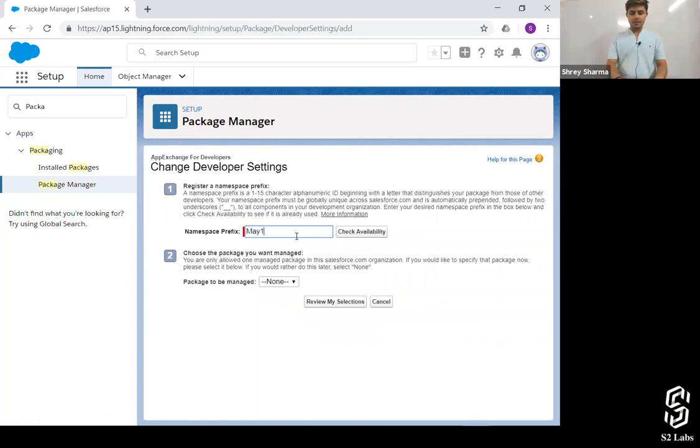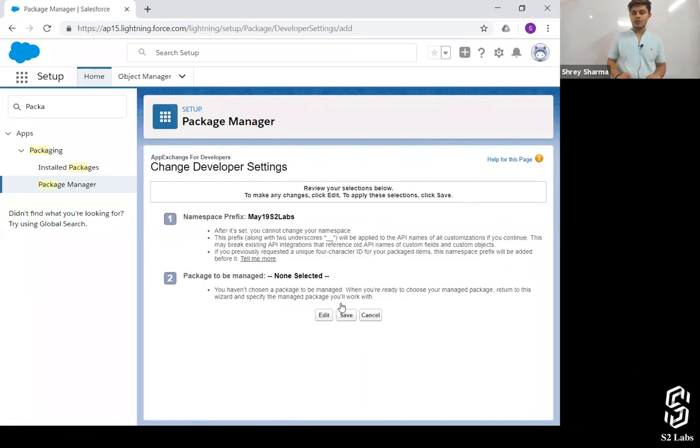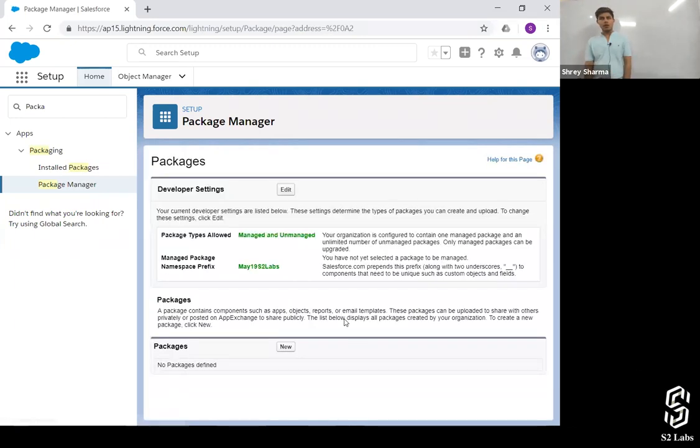Namespace prefix. So let's make it MainID S2 Labs, right? And check availability. By the way, across all Salesforce organizations, irrespective of the number of organizations that Salesforce has got, the namespace should be unique across all of them, right? So this is available. That's it. The package that you want to manage, leave it. Review my selection. MainID S2 Labs is the namespace prefix now, and save it. Now all the classes, all the code, and all the configuration that you've made inside this particular org will be added with this namespace prefix, which is MainID next to that. Is that clear, everyone?